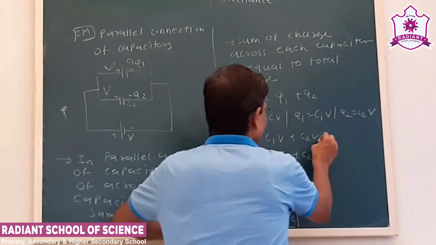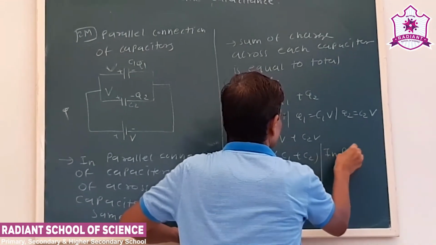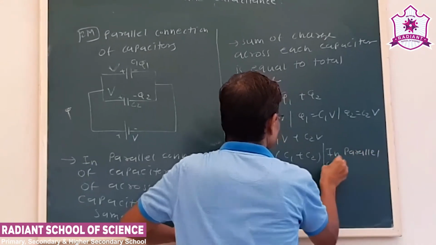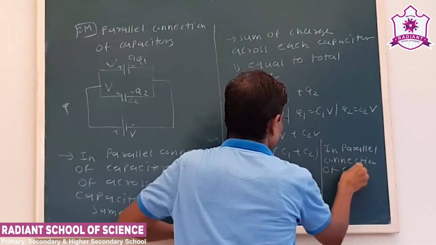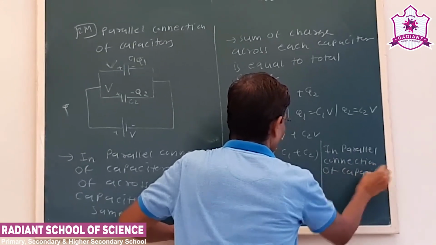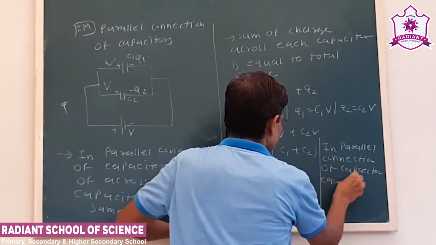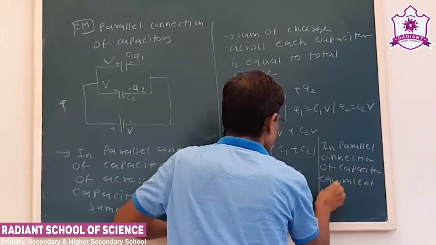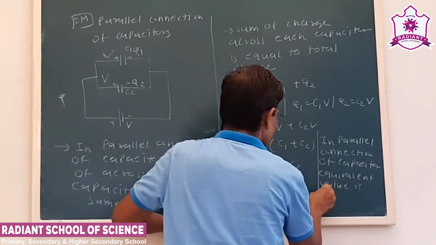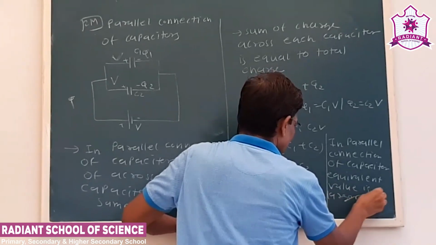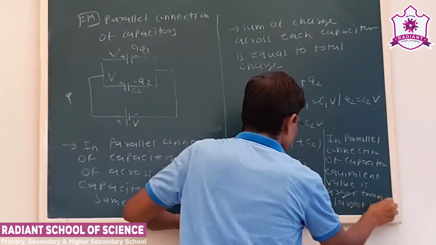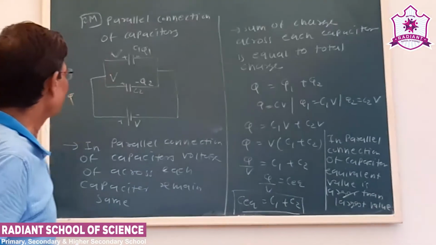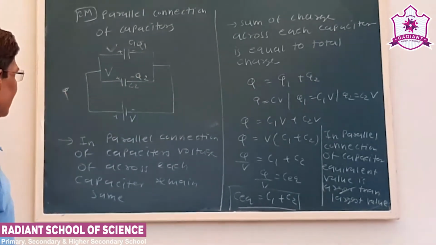Now see, in parallel connection of capacitors, the equivalent value is larger than the largest. Okay, now this is regarding the parallel connection of capacitors.